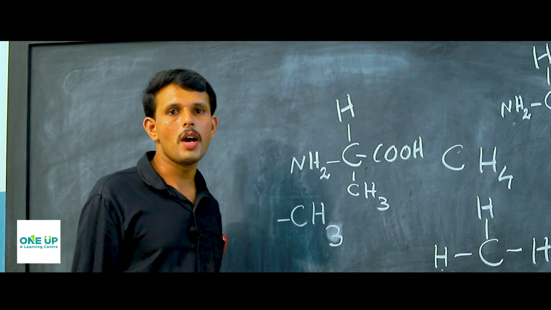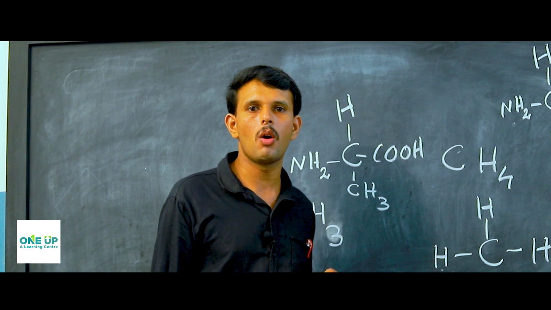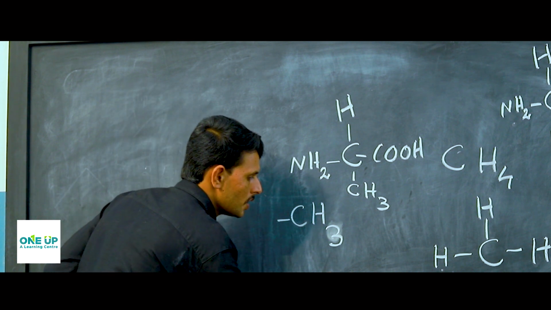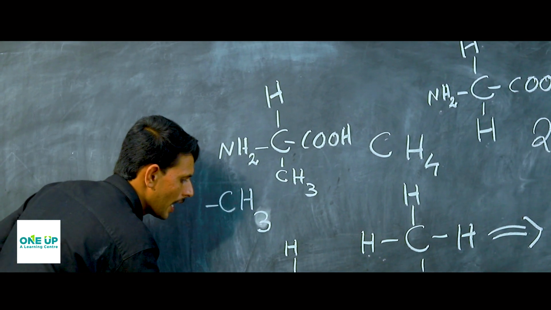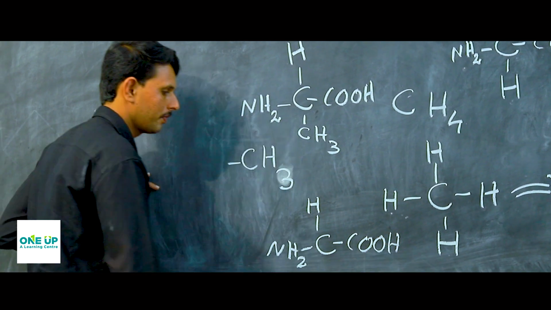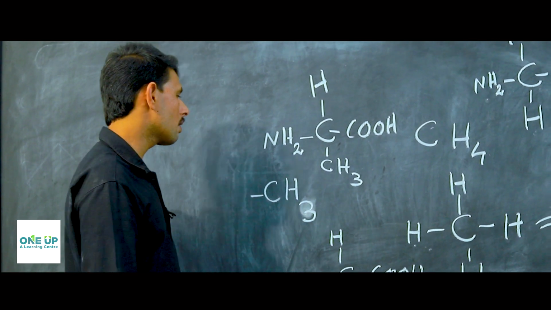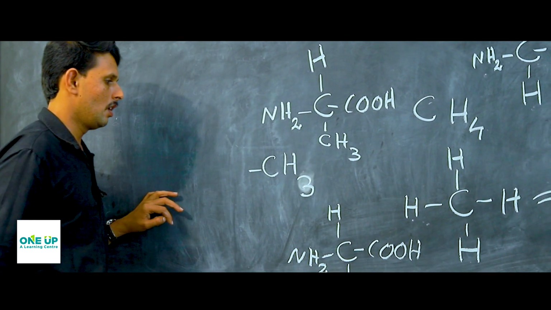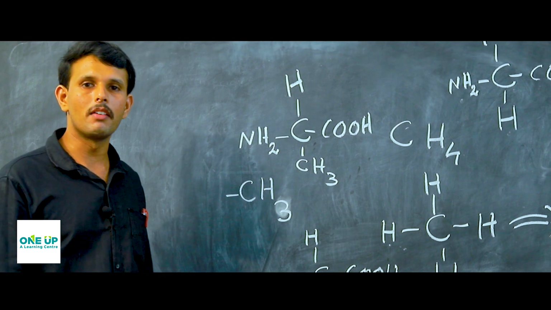Similarly, another amino acid whose functional group is hydroxymethyl is called serine. So let us see what is the structure of serine. CH, hydrocarbon, amino group NH2, acidic group COOH, and I have already told you its functional group is hydroxymethyl. What is hydroxymethyl? It is CH2OH. So when the functional group is hydroxymethyl, this amino acid is called serine.